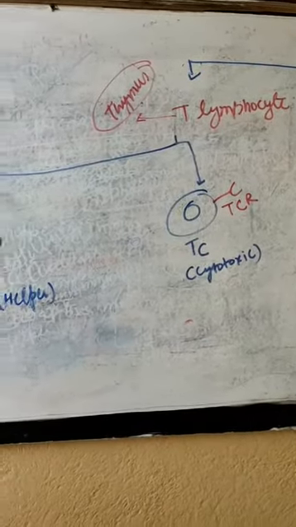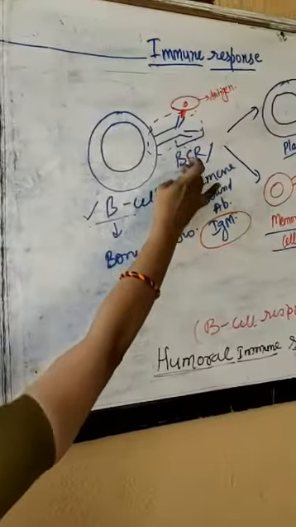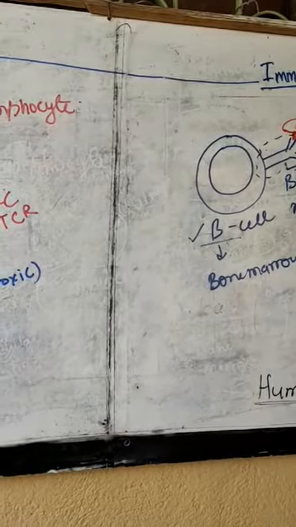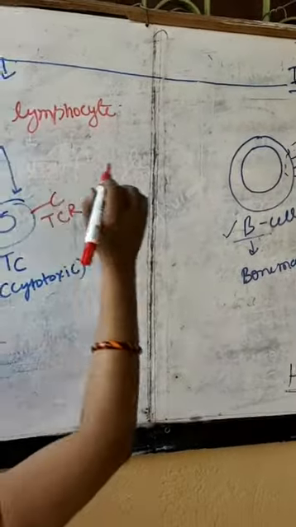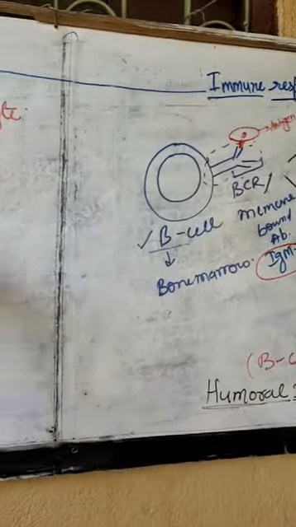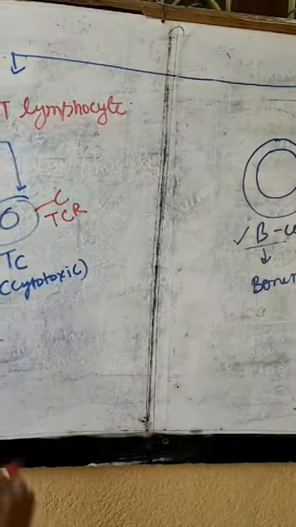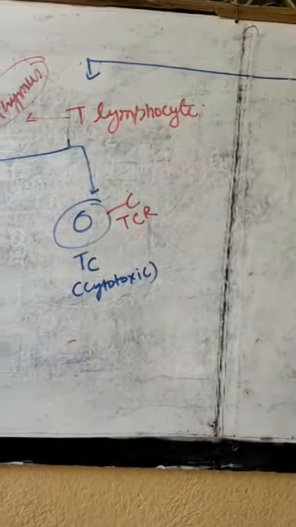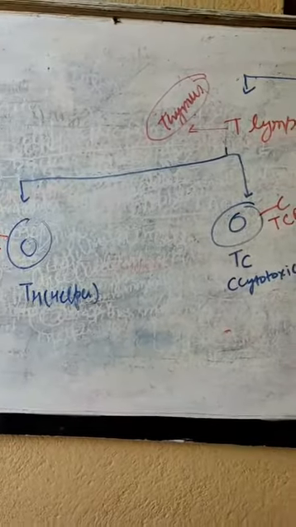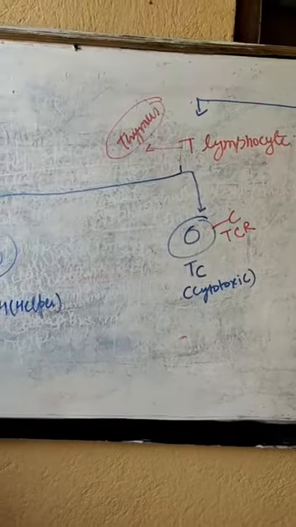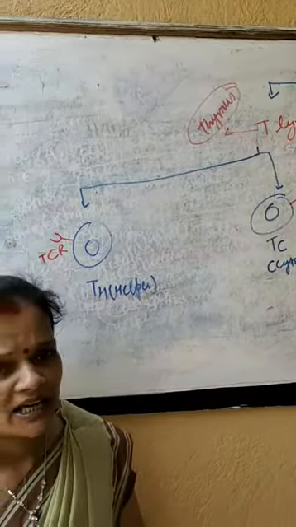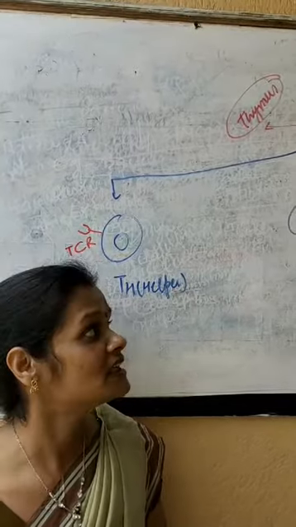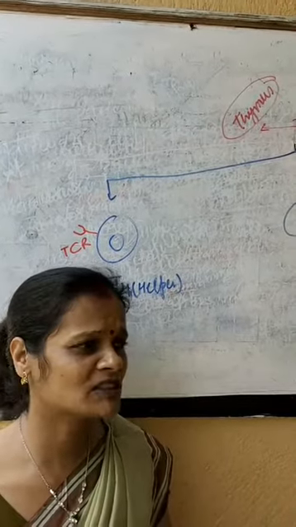This T cell receptor is also membrane bound like B cell receptor, but it is not an antibody. As you can see the difference, this is membrane bound, this is also membrane bound, but T cell receptor is not an antibody. As it is not an antibody, it cannot recognize antigen directly. Antigen must be processed and presented with MHC. I'll repeat once again. B cell receptor is antibody itself, so it recognizes antigen without processing and presentation. Those antigens are called soluble antigen.